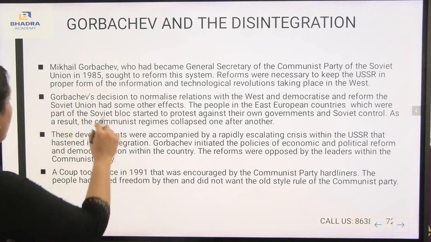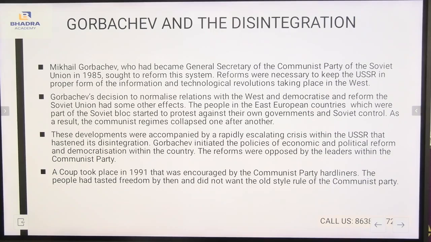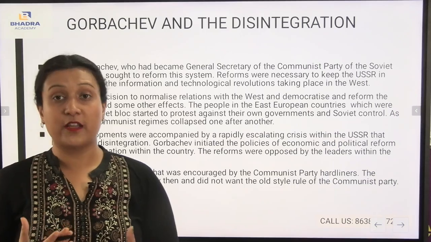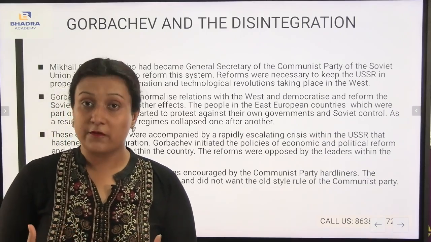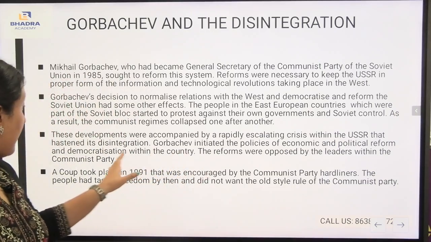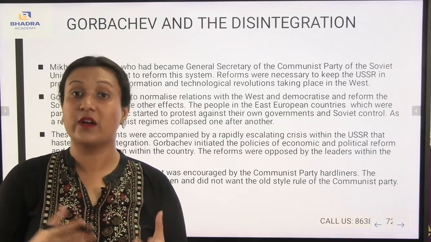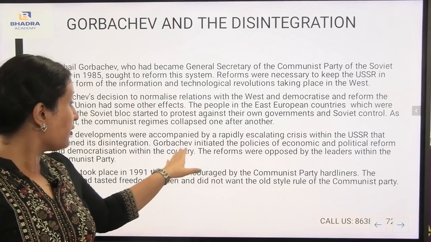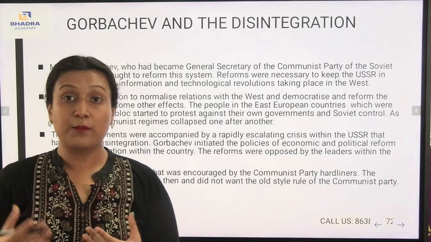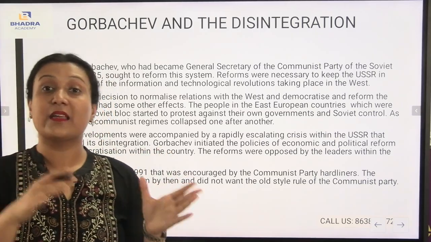Now you see, these developments were accompanied by a rapidly escalating crisis within the USSR that hastened its disintegration. Gorbachev initiated the policies of economic and political reform and democratization within the country. The reforms were opposed by the leaders within the Communist Party. Michael Gorbachev wanted some developments in his own country, but as a result, most of the people wanted the disintegration of his own government. Gorbachev initiated the policies and the political reform, but these were all opposed by the people.